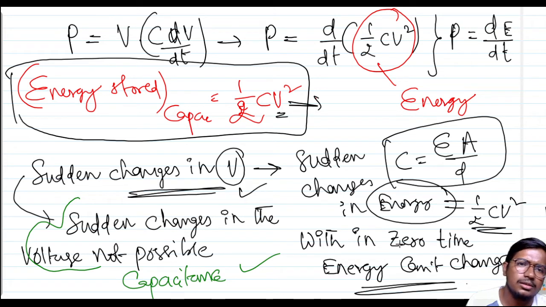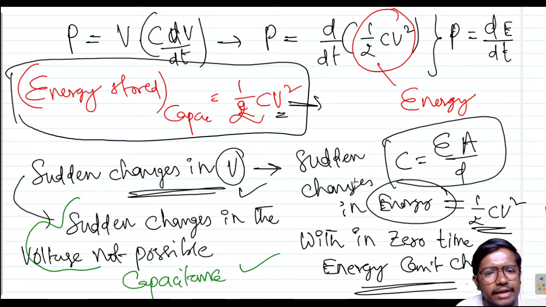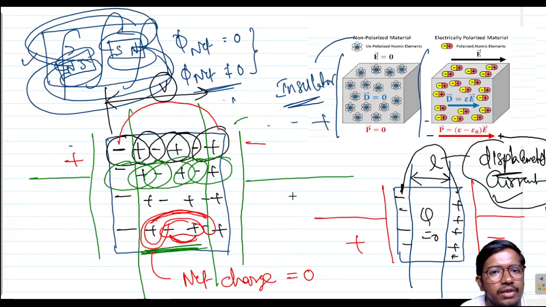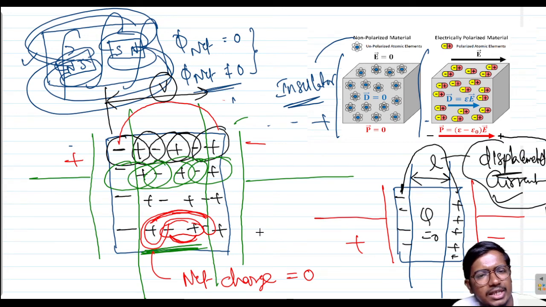Another way we can define it: capacitance is the property of the capacitor which creates the electrostatic field. Initially the dielectric is neutral. There are no static charges and no dynamic charges. But when an external voltage is impressed on it, because of the polarization process, dipoles are formed. Dipoles we can consider as static charges, and the static charges create the electrostatic field.